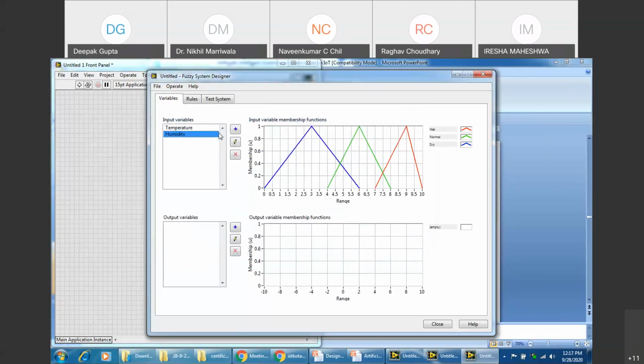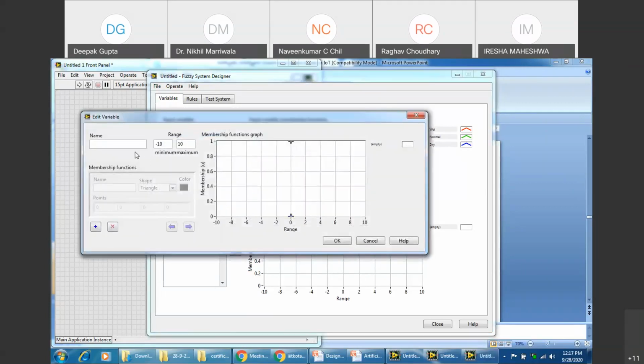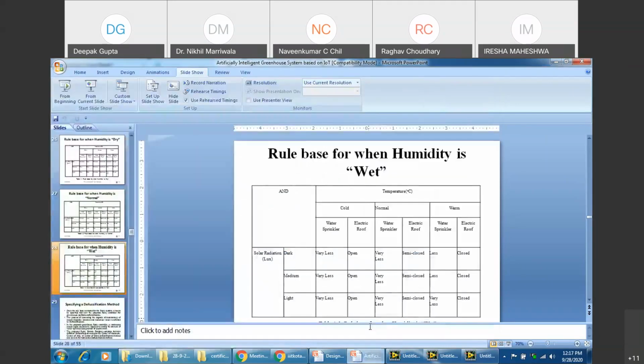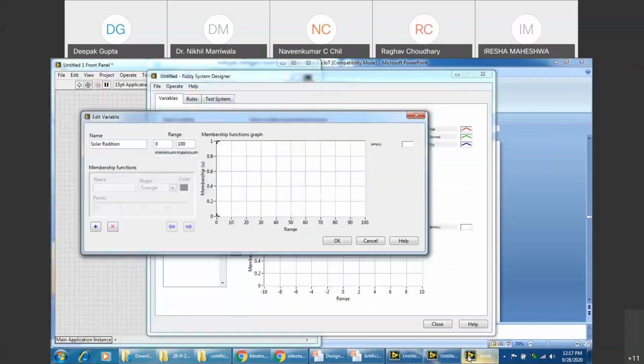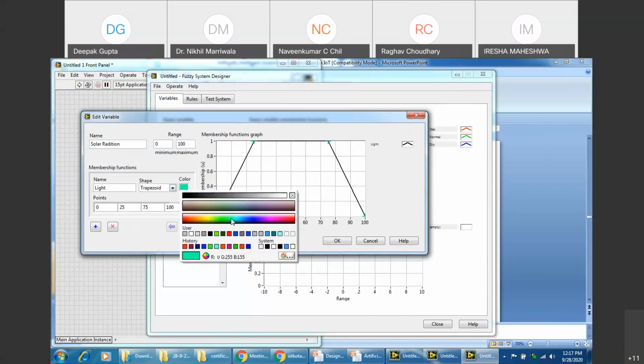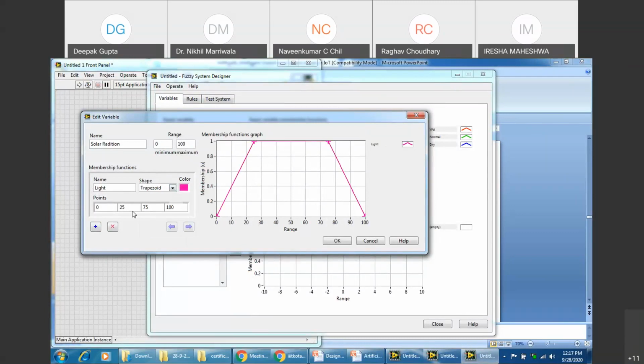Temperature, humidity. And the third case is solar radiation. Again, say I take it from 0 to 100. Now, what values have we taken for solar radiation? Dark, medium, and light. Right? So I added dark, medium, and light. Light means a lot of light is coming. I take a trapezoidal function for this sake, and change it to 75 and then change it to 60.